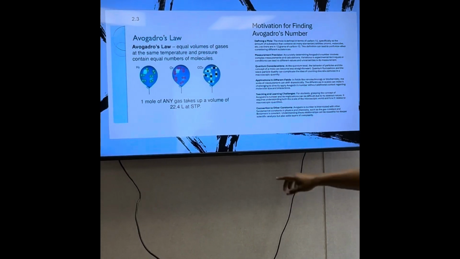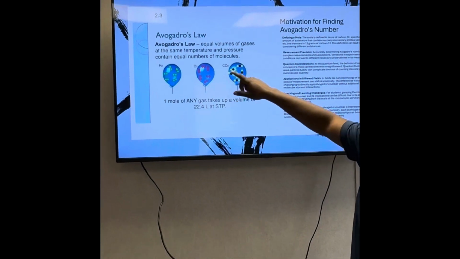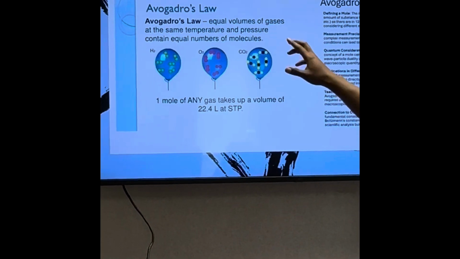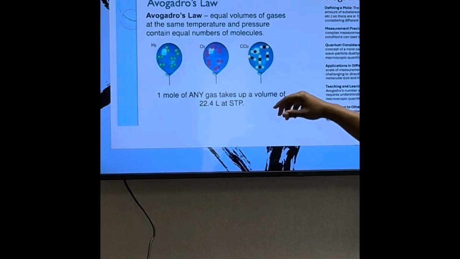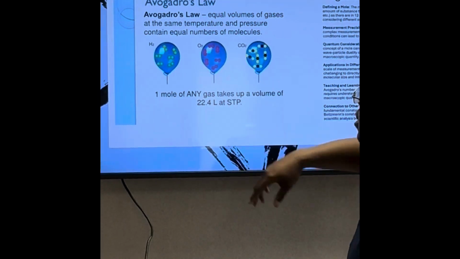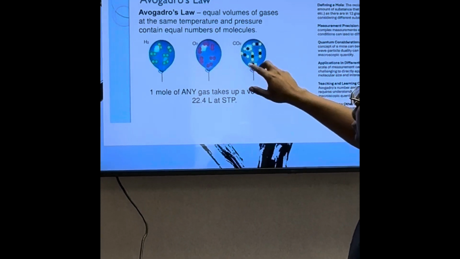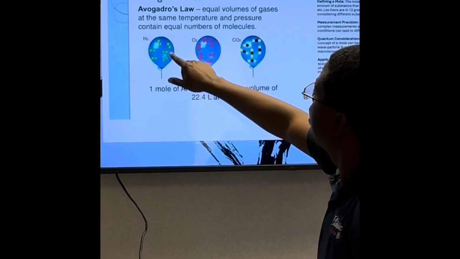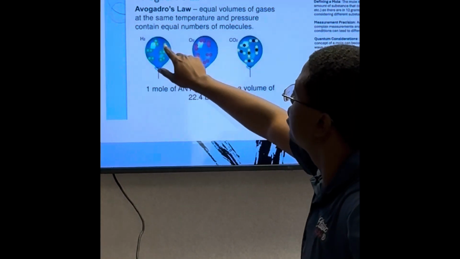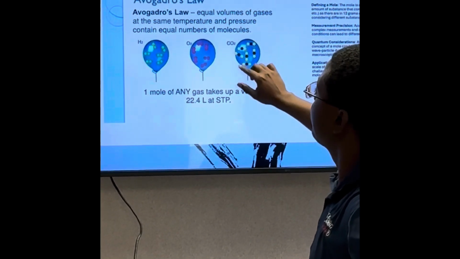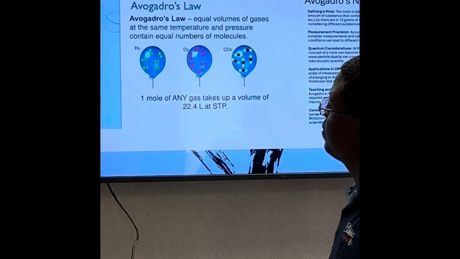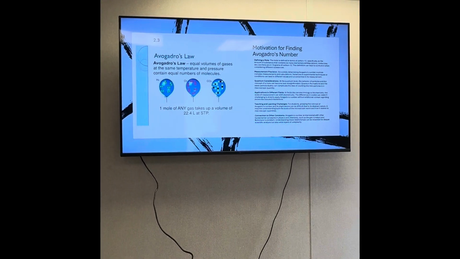And once again, we're showing Avogadro's law here. Equal volumes of gas at the same temperature and pressure contain equal numbers of molecules. So we've got hydrogen, oxygen, and carbon dioxide, and how they all have the same number of molecules inside. You can see here, they may be in different areas, but they're all the same amount.